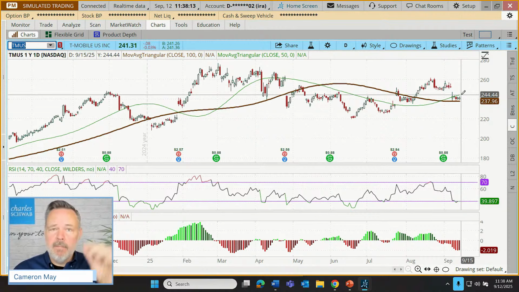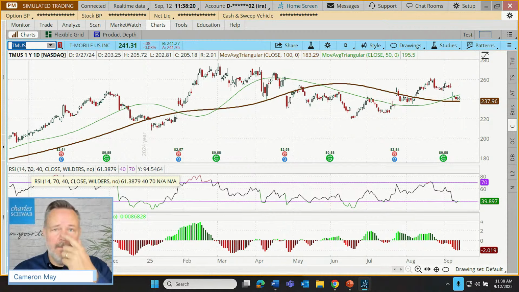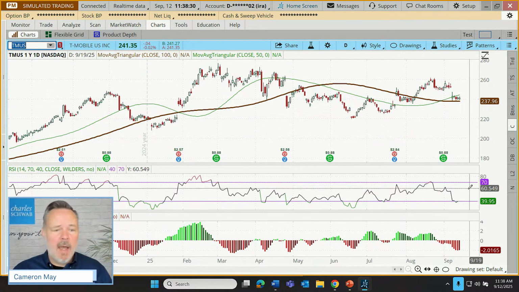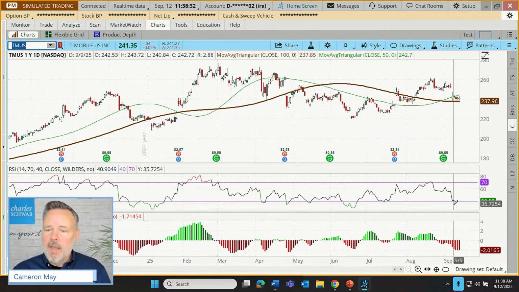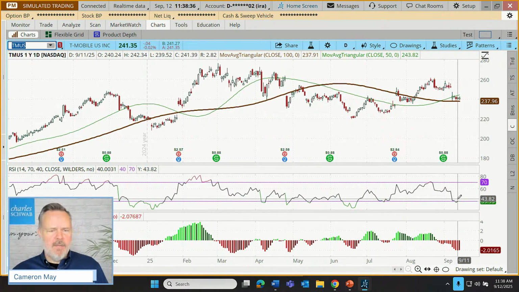But trend confirmed. What about our indication of value? A lot of stocks out there with the S&P trading up at all-time highs, where the RSI is going to be up at the oversold condition, not T-Mobile. This is actually very recently dipped down below 40. And what is its current value?